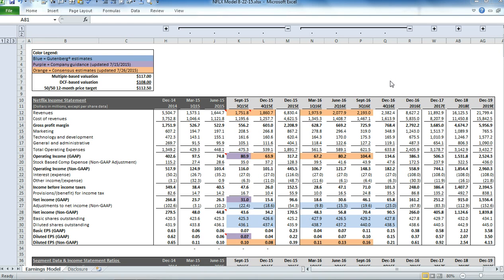In this video, we're going to walk through a quick demonstration of our Netflix earnings model. We're also going to take a look at where consensus estimates are relative to management's guidance from last quarter. And then we're going to run some sensitivities on changes in interest rates and changes in volatility to see how this impacts Netflix share valuation.